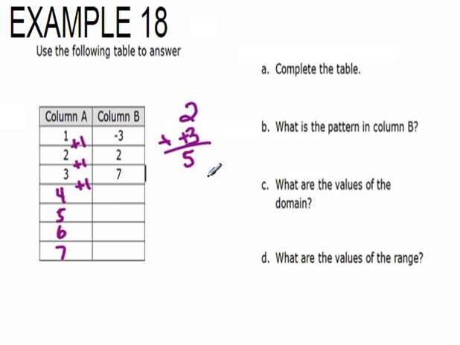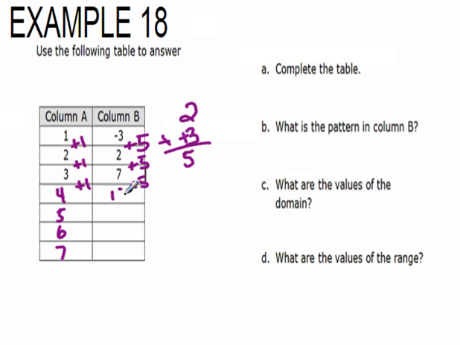Now, are we adding 5 or subtracting 5? If we go from negative 3 to a positive 2, we're definitely getting bigger. So that means that was an increase, or we are adding 5. And then from 2 to 7, again, that's an increase of 5. So we want to continue that.